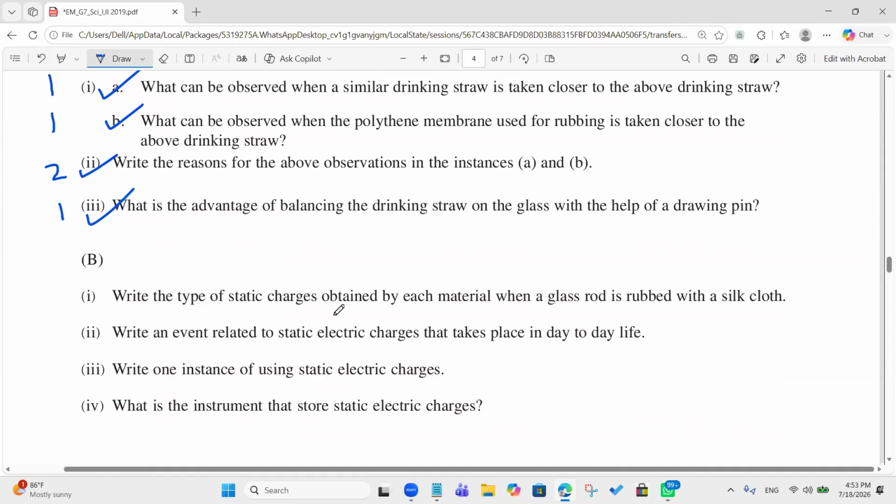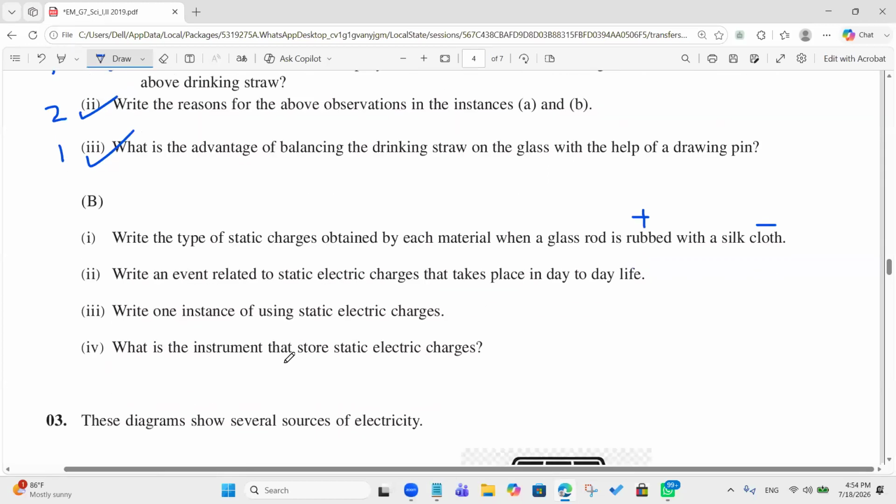And B1, write the type of static charges obtained by each material when the glass rod is rubbed with the silk cloth. What's the charge of the glass rod? Glass rod is charged positively. Silk cloth? Negative. Okay.